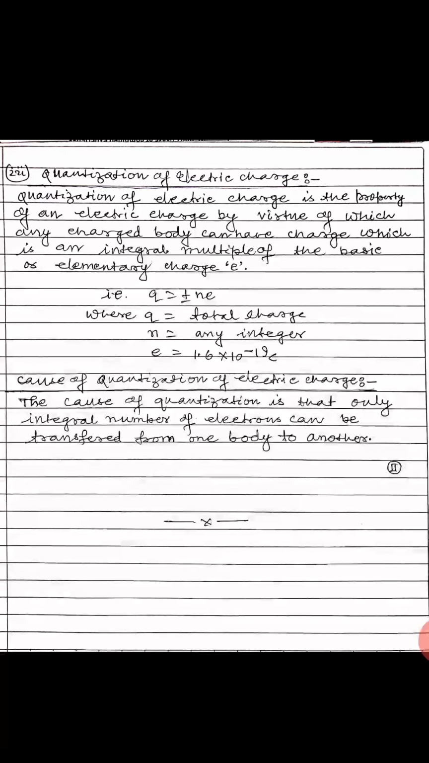Point third, quantization of electric charge. Quantization of electric charge is the property of an electric charge by virtue of which any charged body can have a charge which is an integral multiple of the basic or elementary charge e. That is, q = ±ne, where q is the total charge, n is any integer, and e = 1.6 × 10^-19 C.